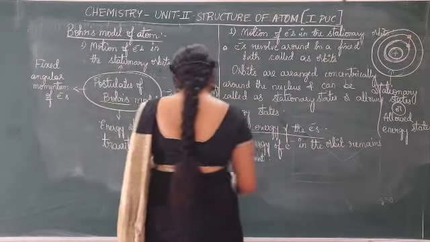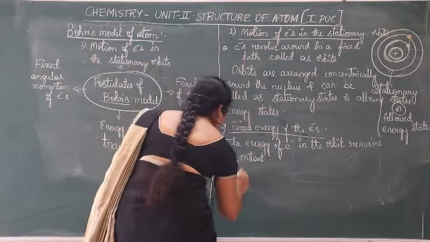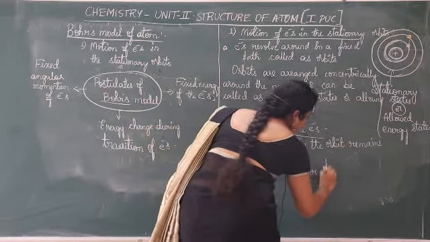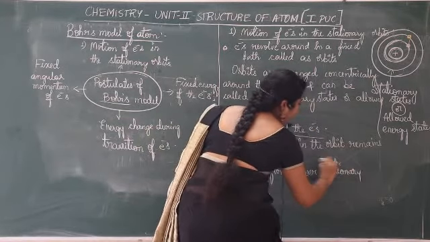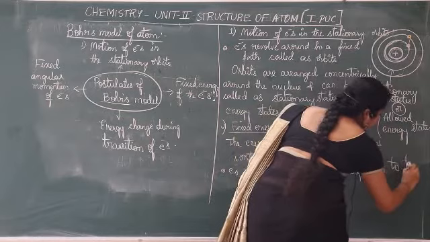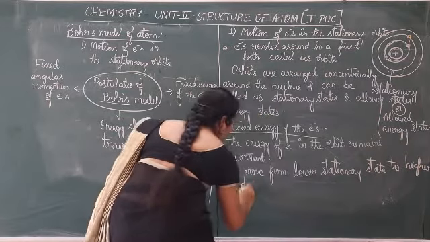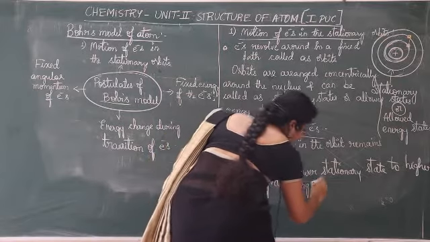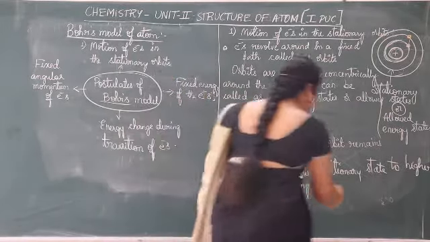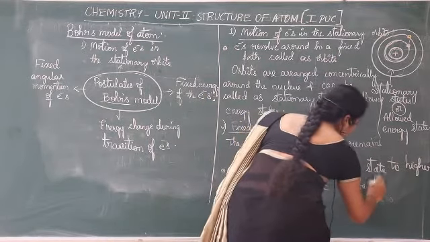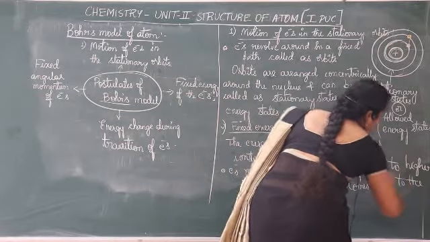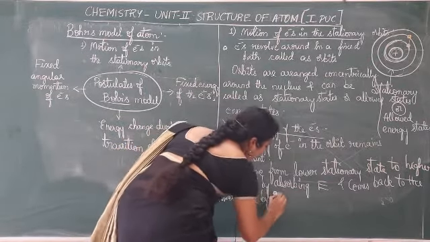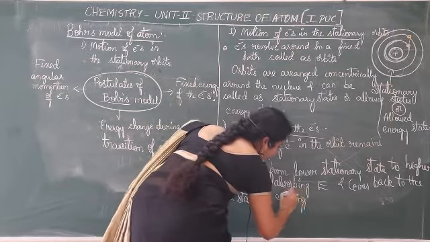Then you can make a note of it, that electrons move from a lower stationary state to a higher state by absorbing energy, and come back to the lower state by emitting energy, giving away energy.